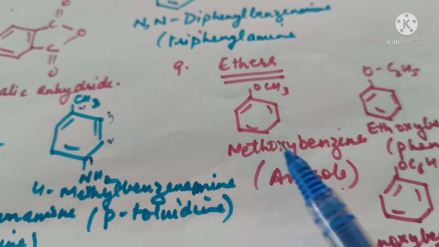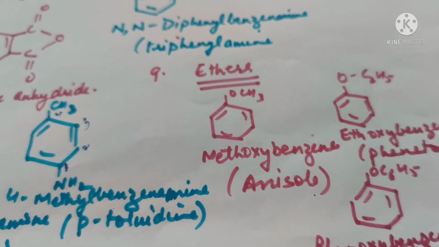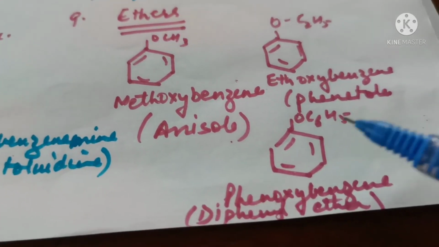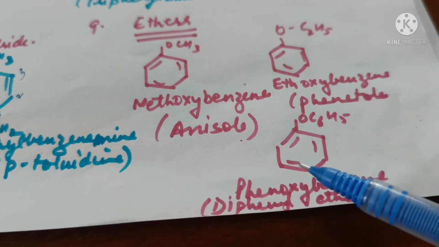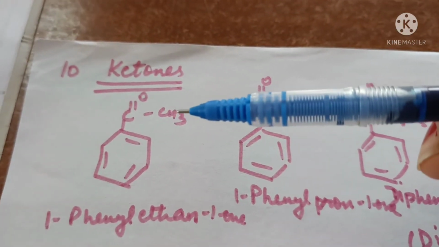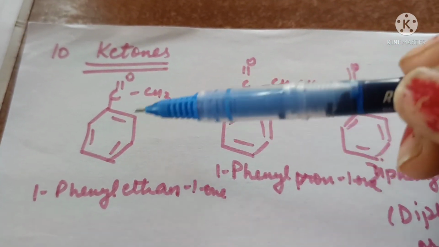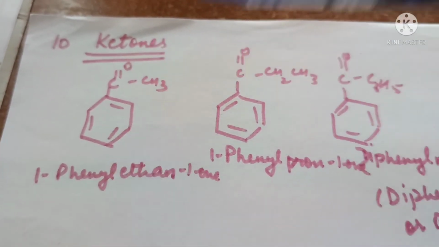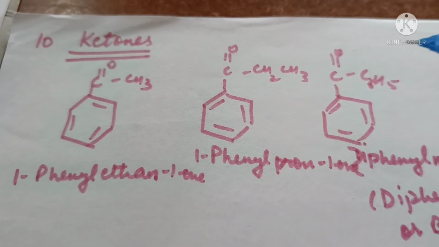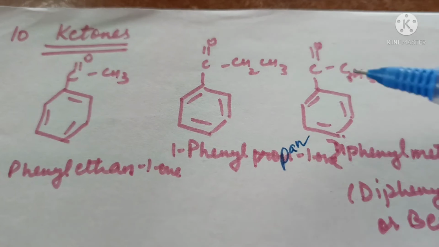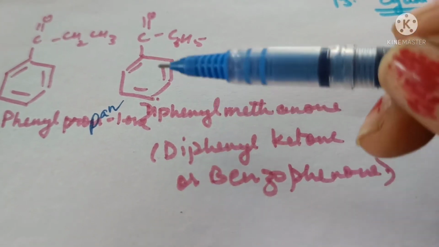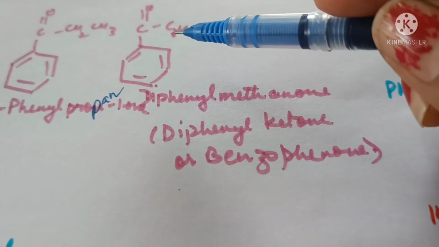Ethers, this is methoxybenzene, it is also called anisole in common system. This is ethoxybenzene, also called phenetole in common system. This is phenoxybenzene, it can also be named as diphenyl ether. Ketones, so this is called 1-phenyl ethanone, ethane 1-one. This is called 1-phenyl propane 1-one. This is called diphenyl methanone or diphenyl ketone or benzophenone.